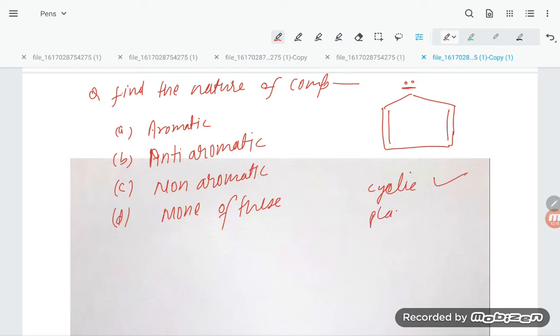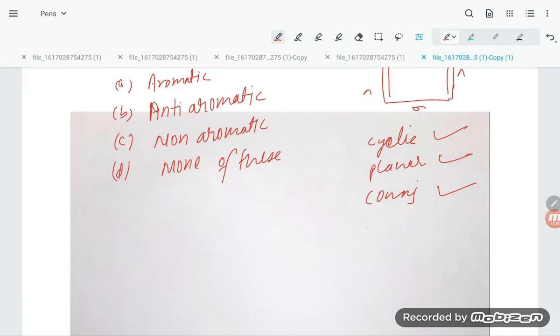Then you see this compound is planar. Everywhere it is sp2. Third point, conjugation, you see students. That is all there. Here is pi, sigma, lone pair, sigma, pi.